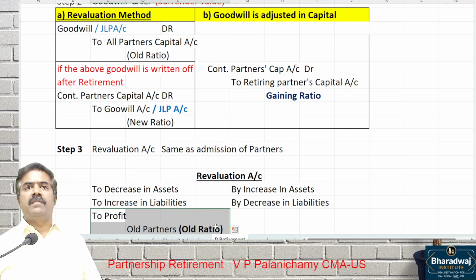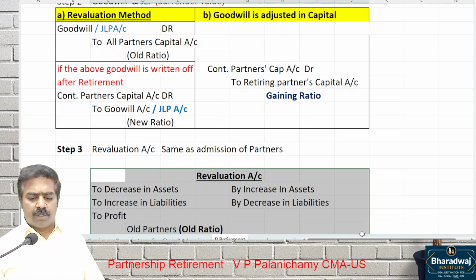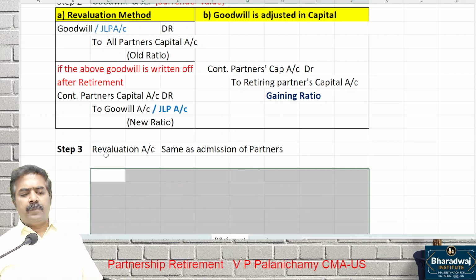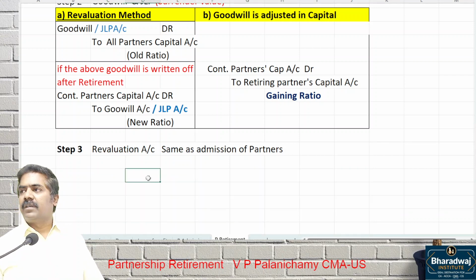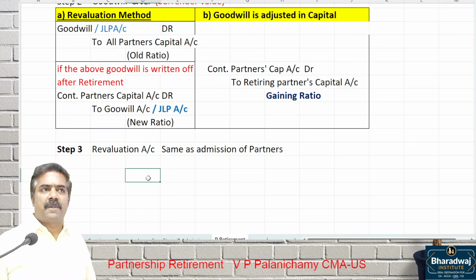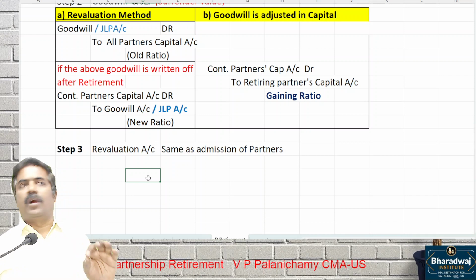Profit will be shared in which ratio? Old ratio. That is same like admission of a partner. There is no difference. Will you prepare memorandum revaluation account? In admission, when did we prepare memorandum revaluation account? When the partners do not want to alter assets and liability value.